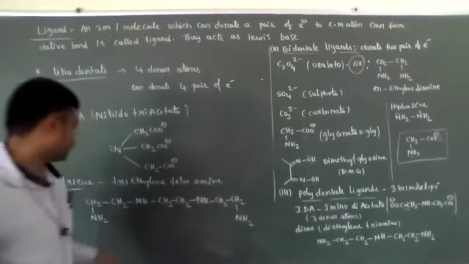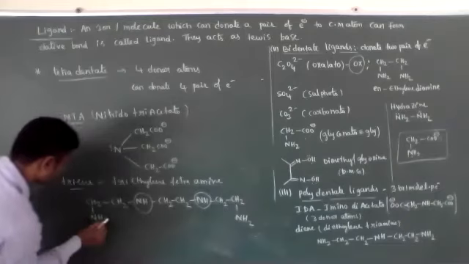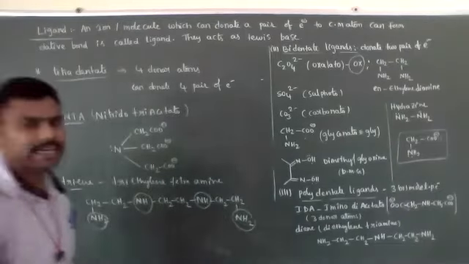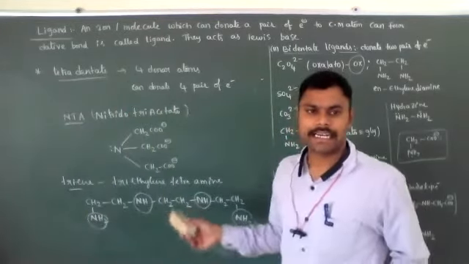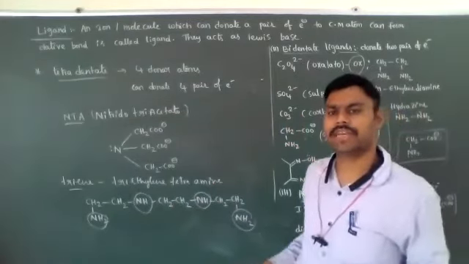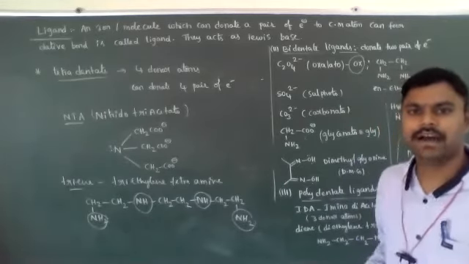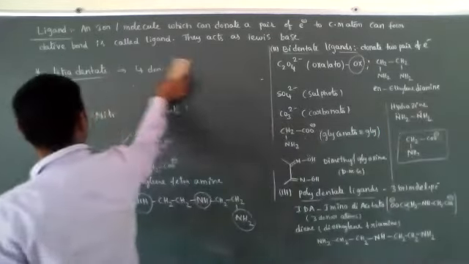See, triethylene tetraamine has 4 nitrogen donor atoms present. It is a tetradentate ligand. So tridentate, tetradentate, pentadentate and hexadentate ligands, all we are calling polydentate ligands. Clear? Let's see.